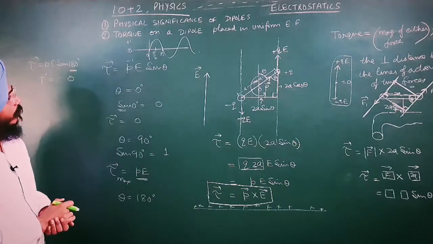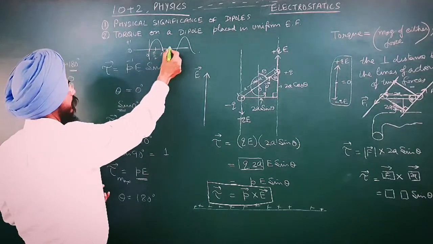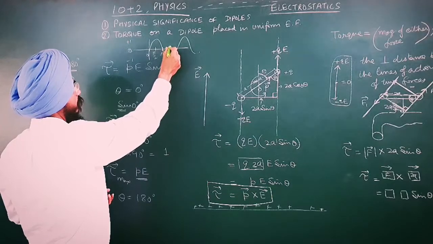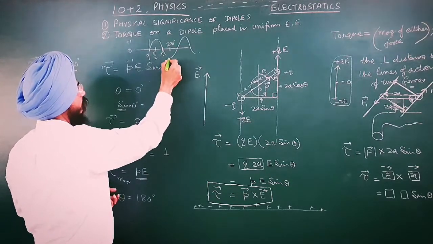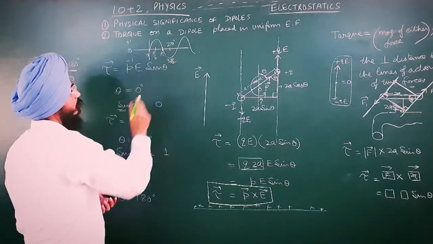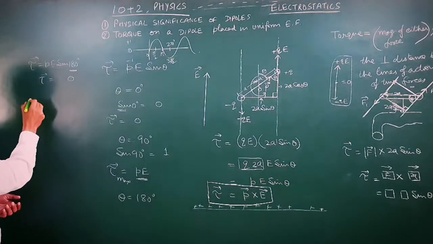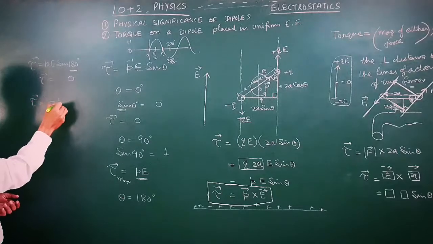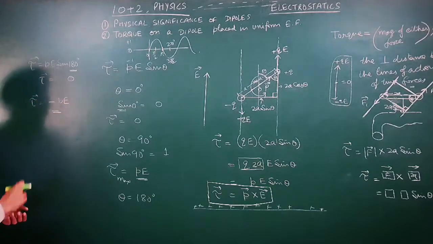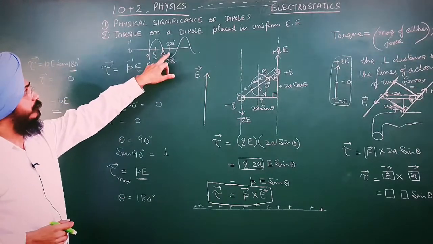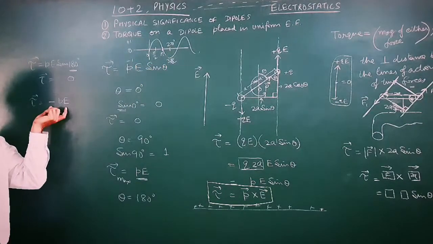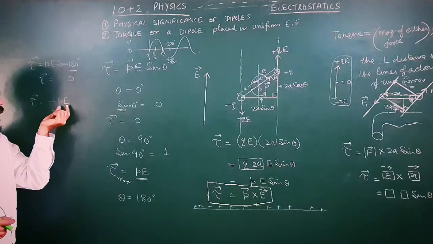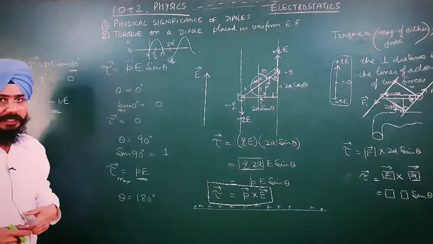And what about here? It is 270 degrees, or you may call it 3 pi by 2. So the value is -1. So torque will be minus P into E. At sin 270 it is -1, so the answer will be the negative of the product of dipole moment and electric field.